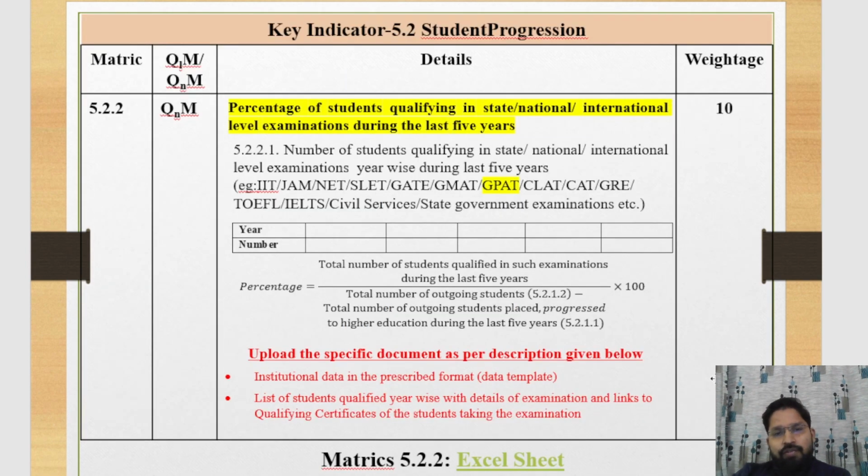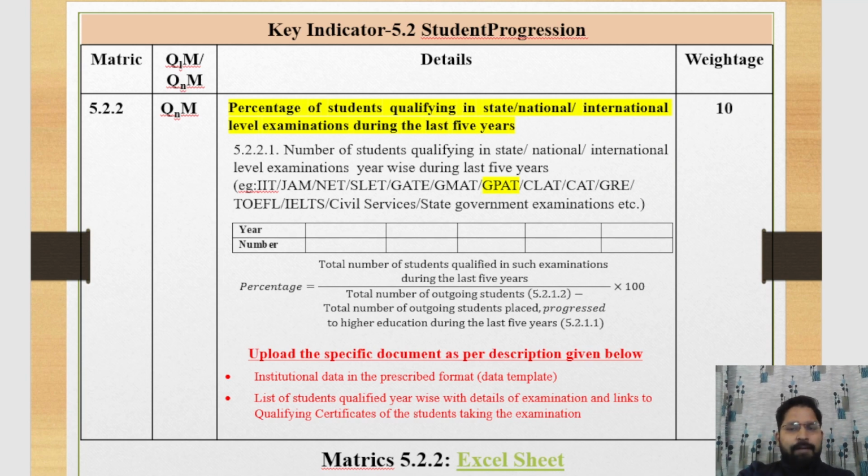5.2.2. This one is also a quantitative matrix. The weightage of this matrix is 10. Inside the matrix, we provide the data of the number of students who qualify state, national, or international level exams like GATE, NET, GRE, SLET, and TOEFL. Here we mention the number of students who qualified. With the help of this formula, we calculate the percentage of students who qualify state, national, and international level exams.